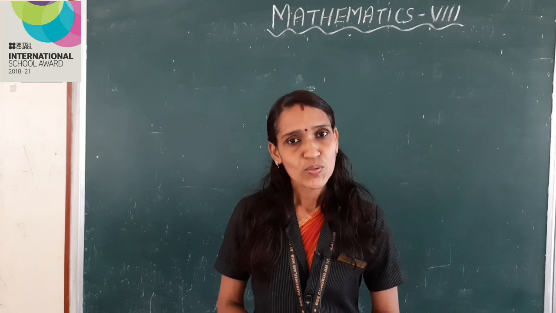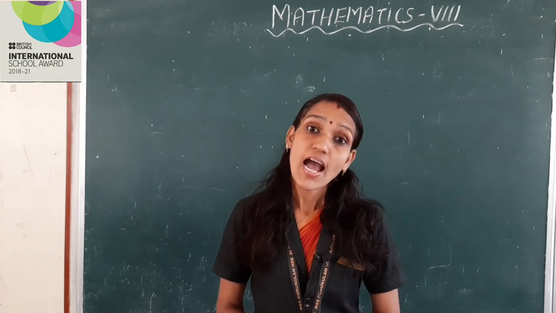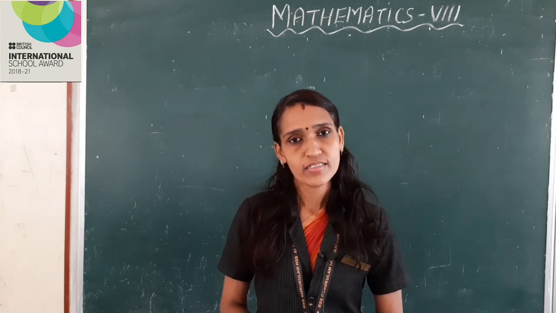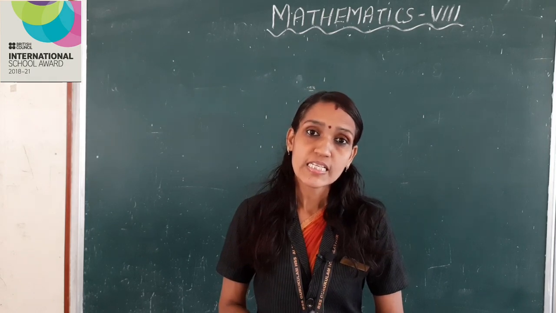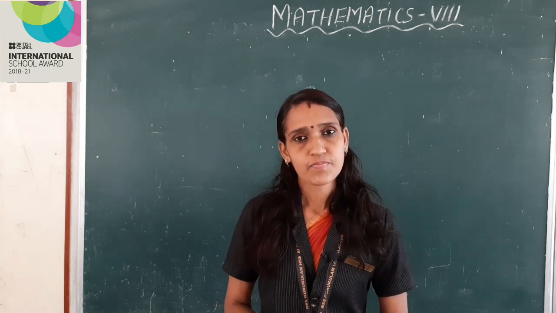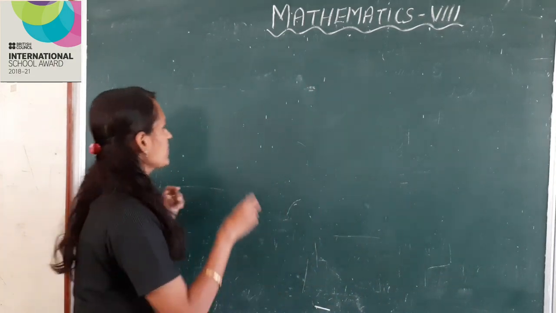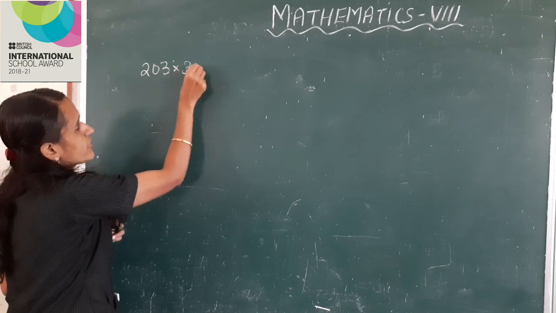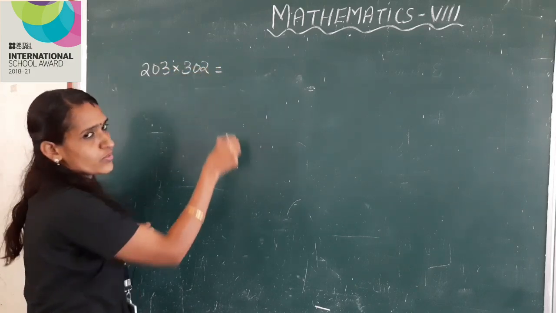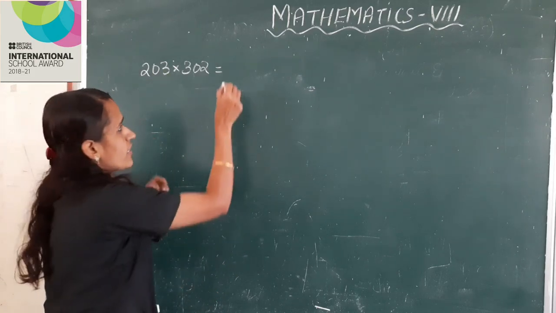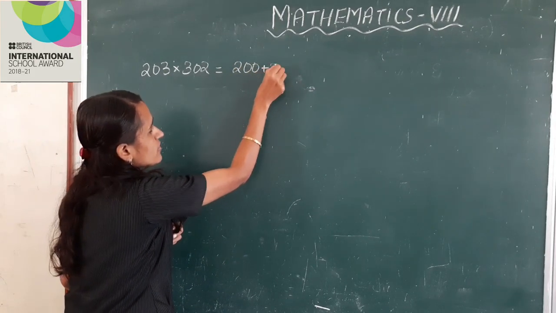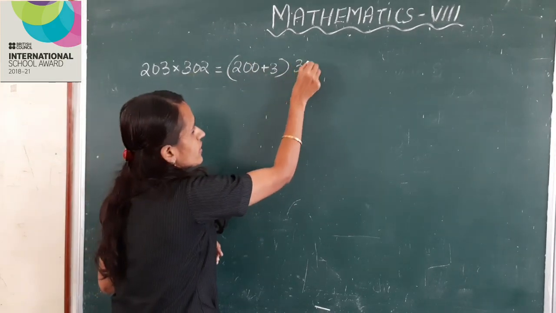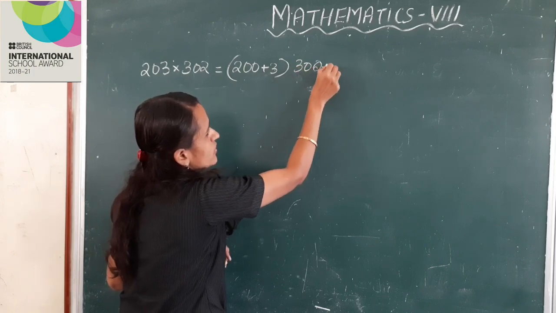Okay. Now, let us continue our chapter, Identities. In the previous class, we have calculated products by splitting numbers as sums and differences. Let us see. For example, 203 into 302. This is equal to 203 can be written as 200 plus 3 into 302 can be written as 300 plus 2.